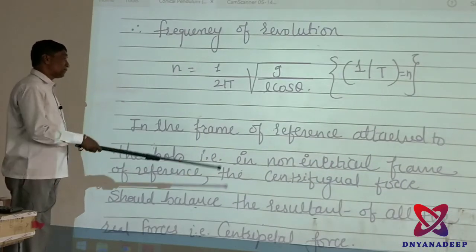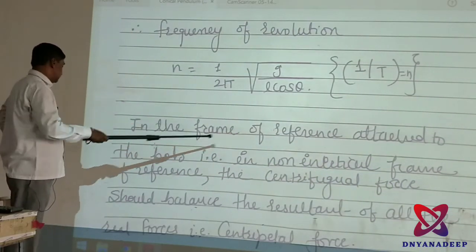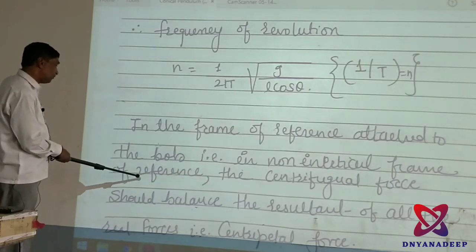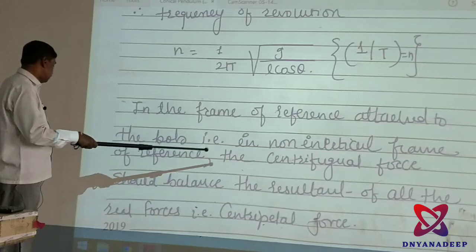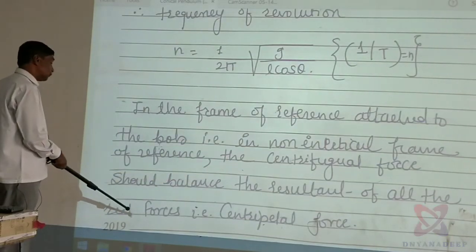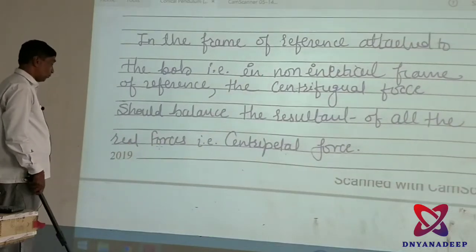Next, in the frame of reference attached to the bob, that is in the non-inertial frame of reference, the centrifugal force should balance the resultant of all the real forces, that is the centripetal force.